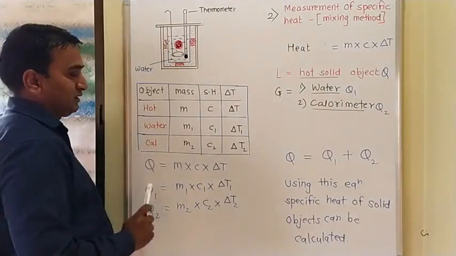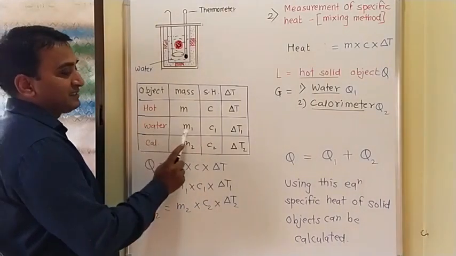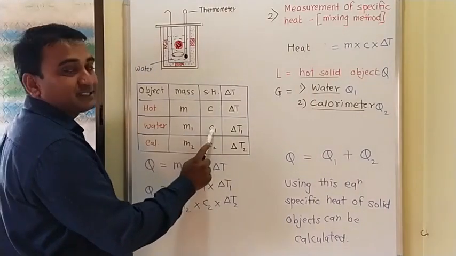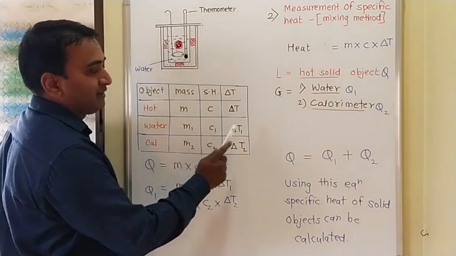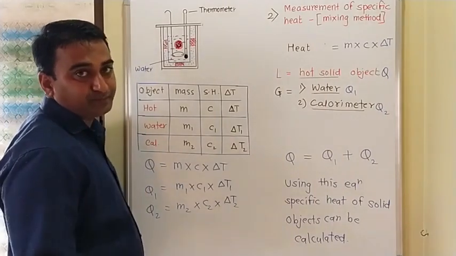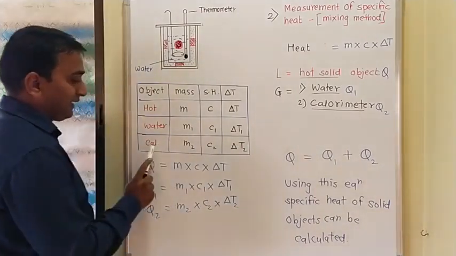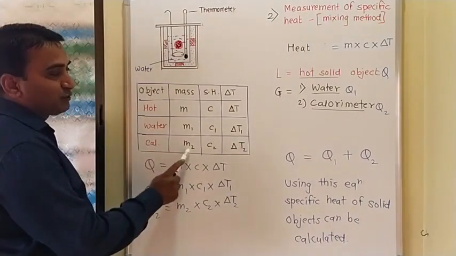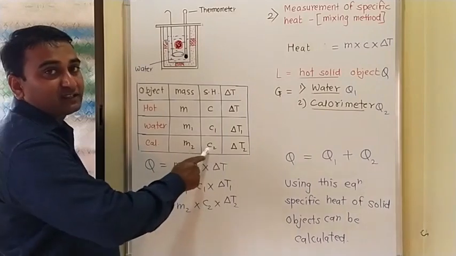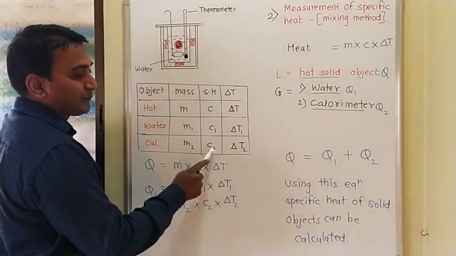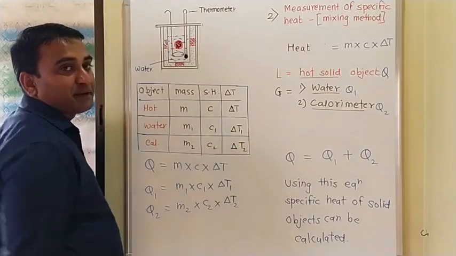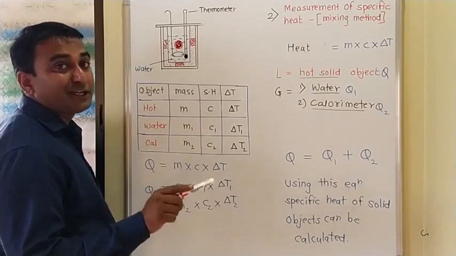Then the water's mass is m1, its specific heat capacity is C1, and delta T1 is the change in temperature. Then the calorimeter's mass is m2, and the specific heat of that calorimeter, that means copper, is C2. Then the change in temperature is delta T2.